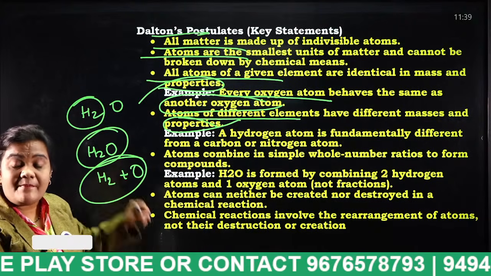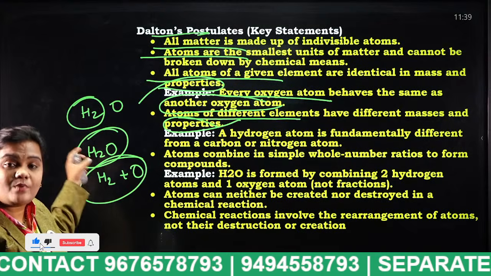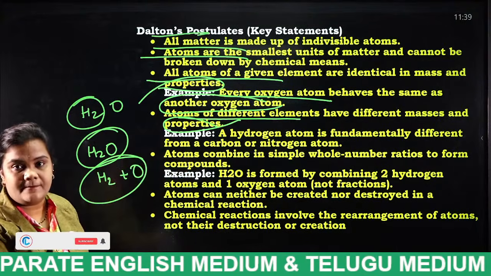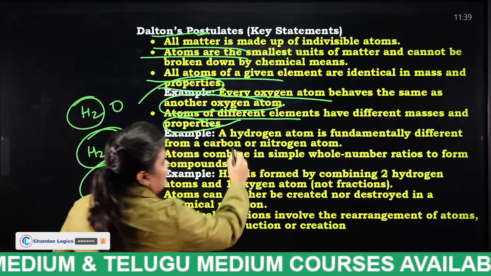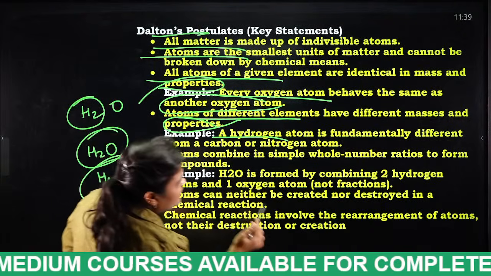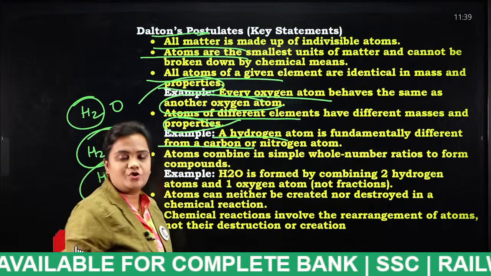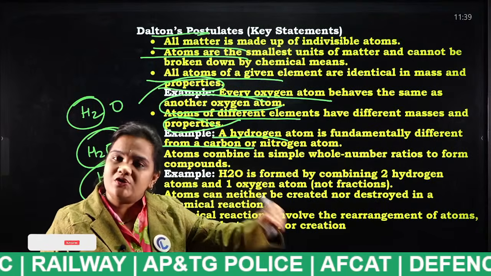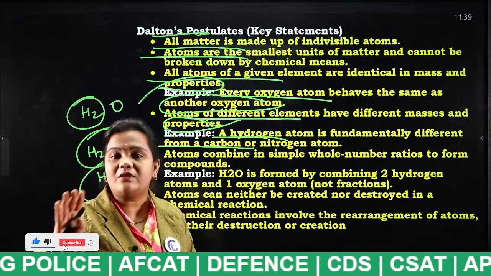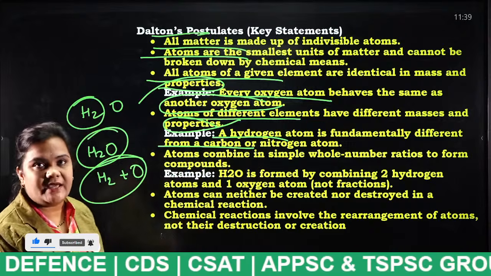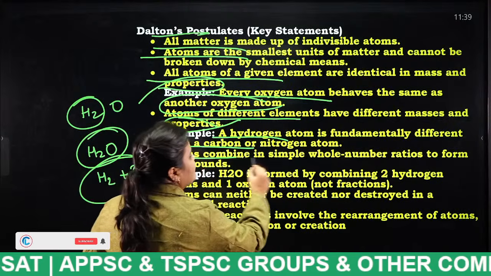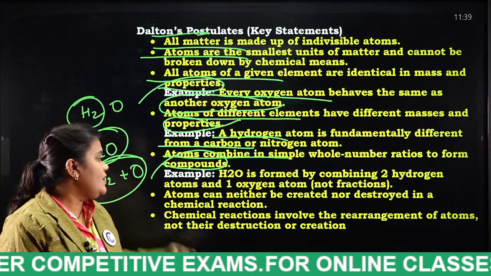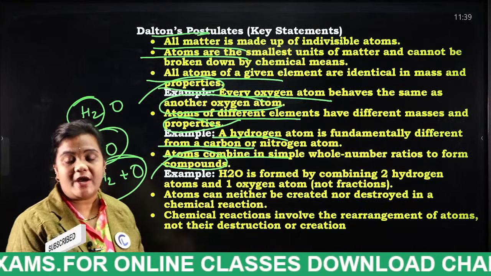Now, the mass and properties of hydrogen will differ from the mass and properties of oxygen. For example, a hydrogen atom is fundamentally different from a carbon or nitrogen atom. Carbon has different mass and properties and hydrogen has different mass and properties. That is the fourth postulate of Dalton's atomic theory. Next, atoms combine in simple whole number ratios to form compounds. Next, as I told you, atoms can neither be created nor destroyed in a chemical reaction.